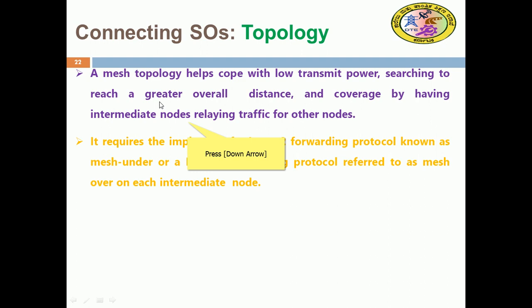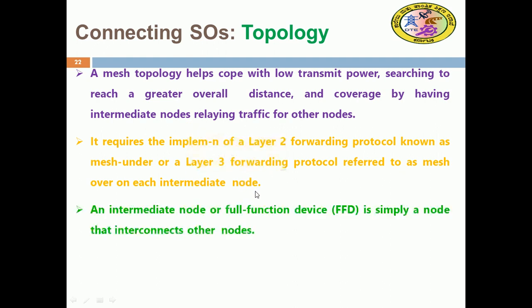It requires the implementation of a layer 2 forwarding protocol known as mesh under, and a layer 3 forwarding protocol referred to as mesh over, on each intermediate node.